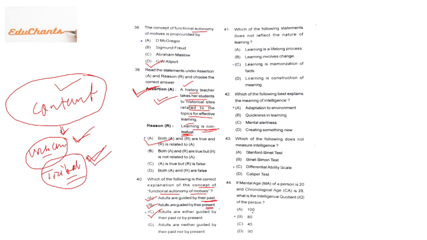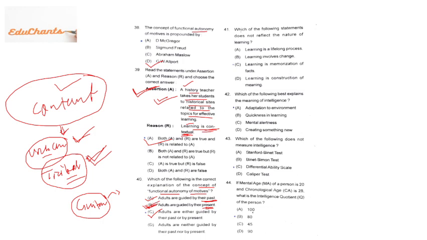Whatever you started in the past, like playing guitar, has now become your passion, so it is your present. So both are related. It may be A or B or C, but mostly we will consider the answer as B.